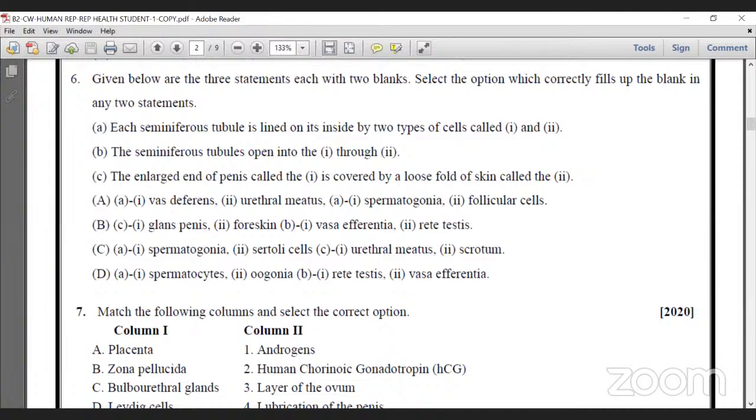In your exam, either in CET or NET, don't waste the time. Please concentrate on the question and try to answer within 1 minute. So read out the questions.